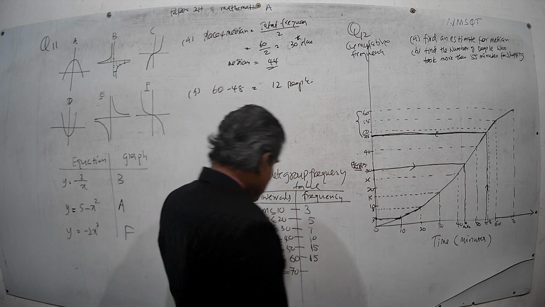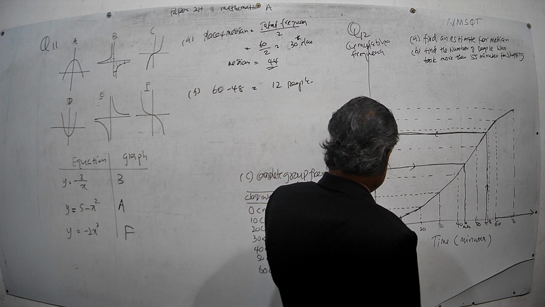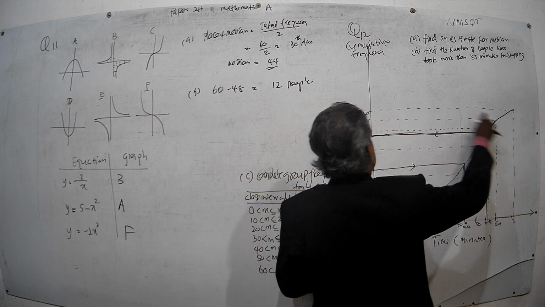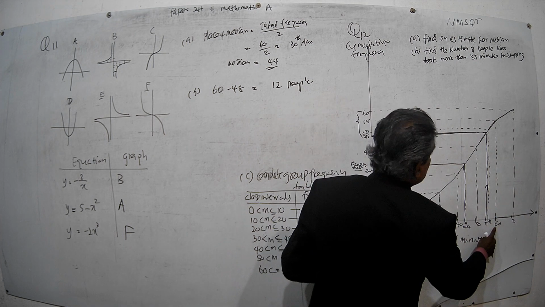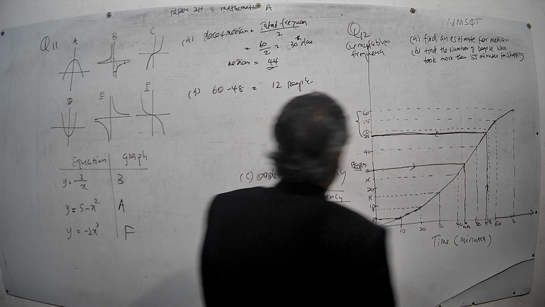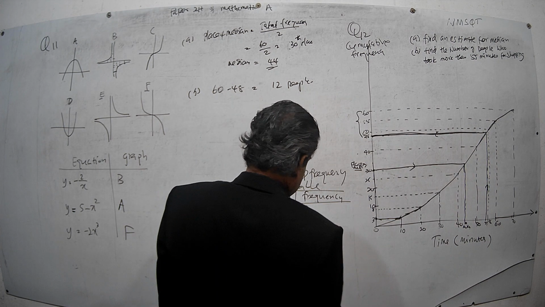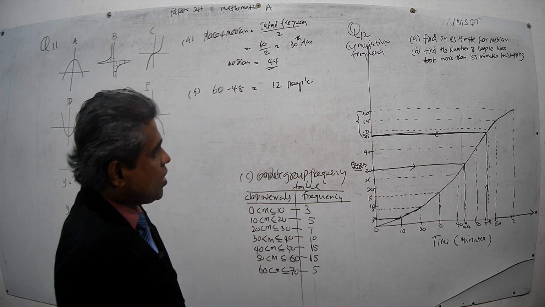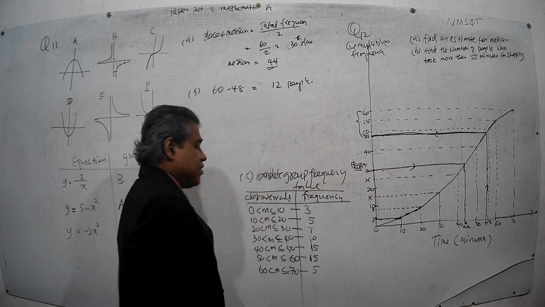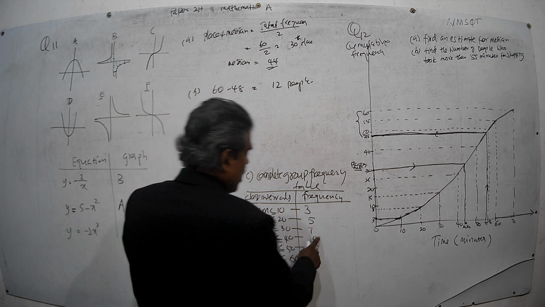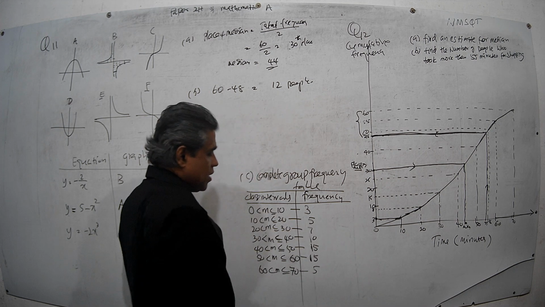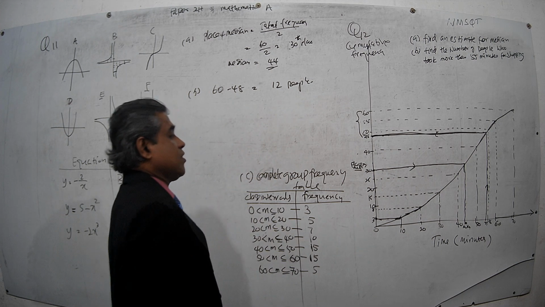Okay. Then 60 to 70. To get the frequency of 60 to 70, take the cumulative frequency of 70, which is 60, and deduct the cumulative frequency of 60, which is 55. That is 5. Now add these, and it is equal to 60. Here 8, here 7, 15, here 25, 40, 55. Yes, correct. Okay, that's all.